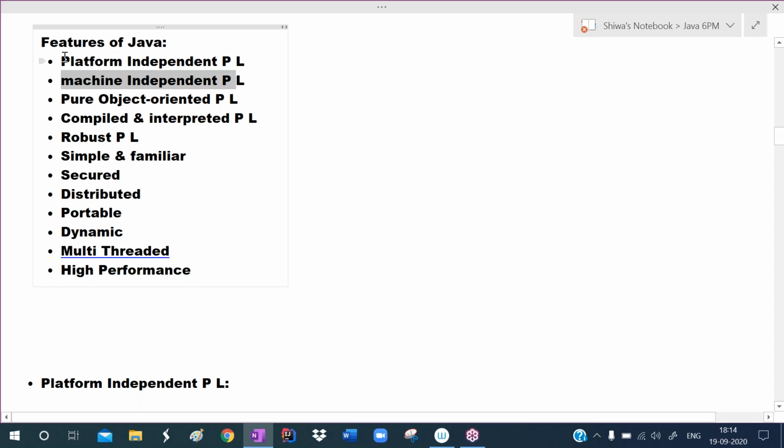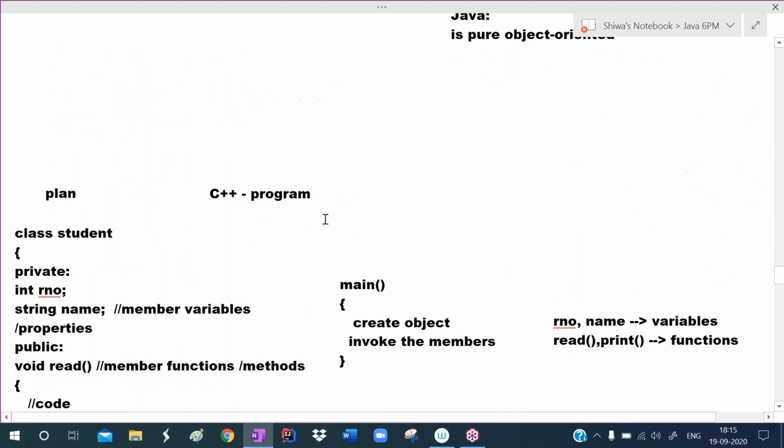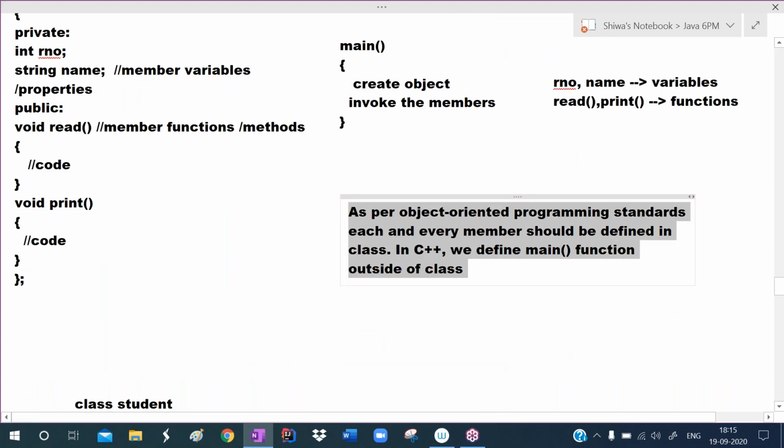Another feature is that it is a pure object oriented programming language. First, they introduced the object oriented programming concepts in the 1950s. Based on those concepts, they developed object oriented programming languages like C++, Java, Python. As per object oriented programming standards, each and every member should be defined inside of the class.